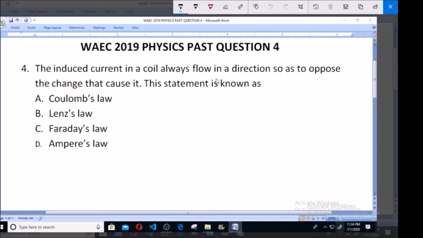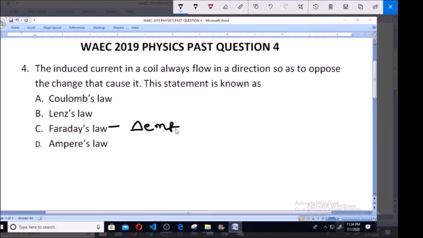So for you to understand it, we are going to give the statements of these various laws. I'm going to start with Faraday's law. Faraday's law states that whenever there is a change in magnetic lines of force, EMF is induced.